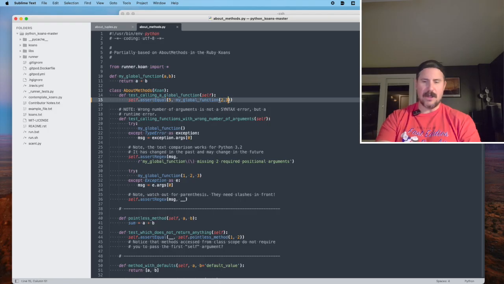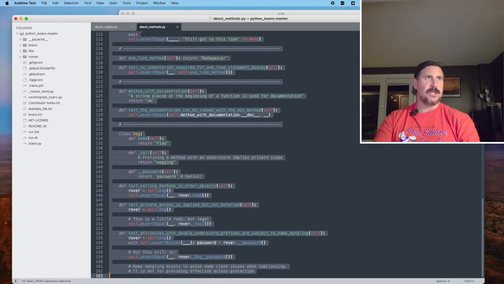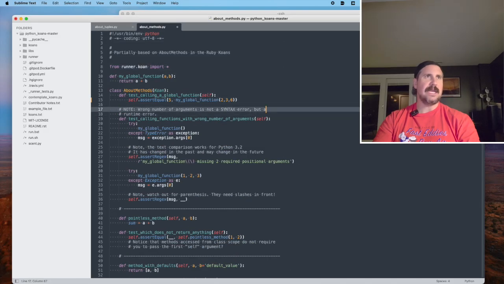But let's say we called it with 3 arguments. It doesn't know what to do with the third one, and it would throw an error. But according to this note, whoops, it is not a syntax error, it's a runtime error, all right? So that might come into play in a bit here. So test calling functions with the wrong number of arguments.